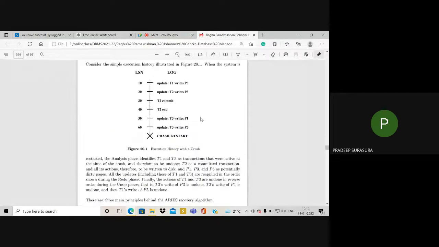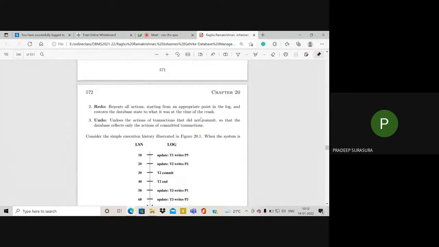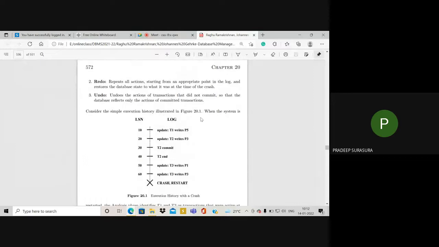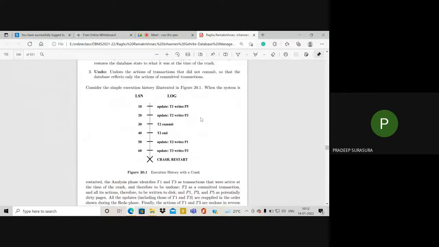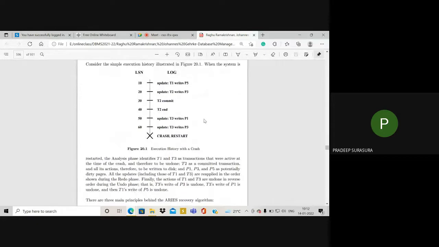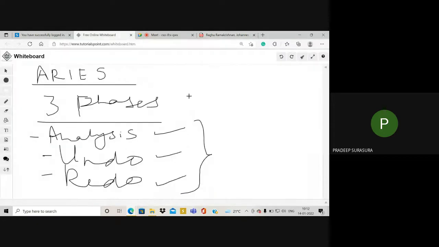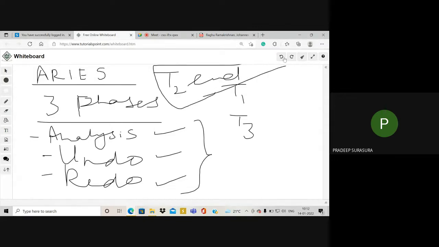The same thing applies with the concept. Identifying the transactions that were executing is the analysis phase. After analysis, you will come to know that T1 and T3 were still executing during the time of the crash. T2 has ended, so forget about T2. In the analysis phase, you will come to know that T1 and T3 were still executing.